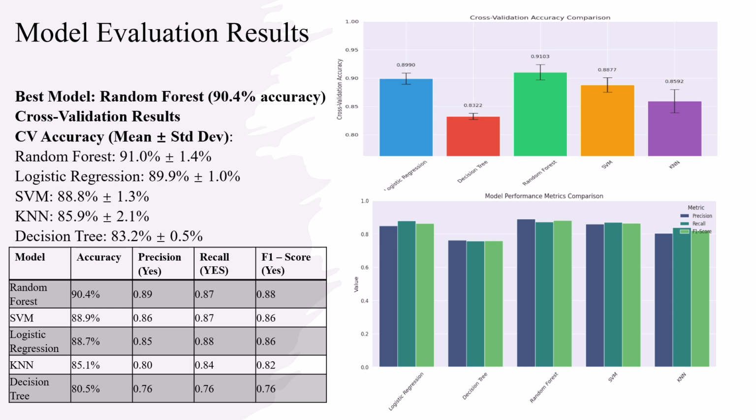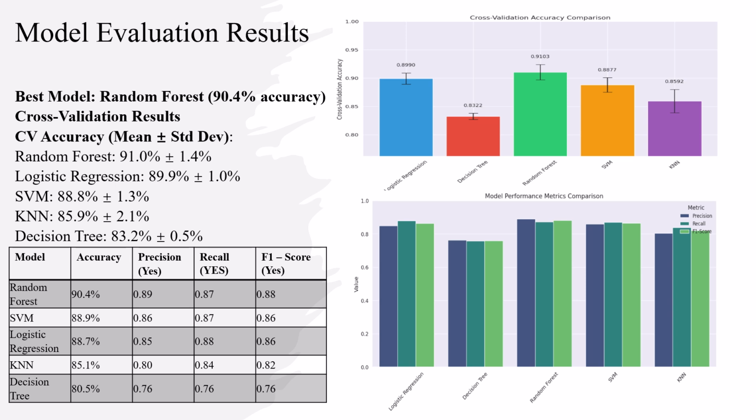Looking at the precision for the positive class, which tells us how many of our predicted pulmonary disease cases were actually positive, random forest again leads with 0.89, meaning 89% of its positive predictions were correct.